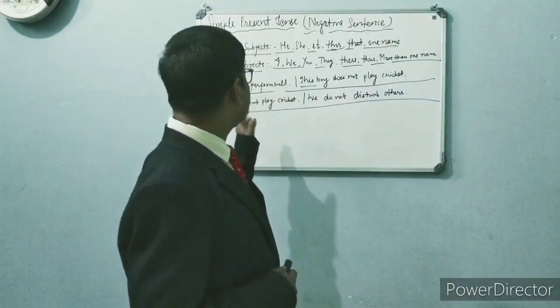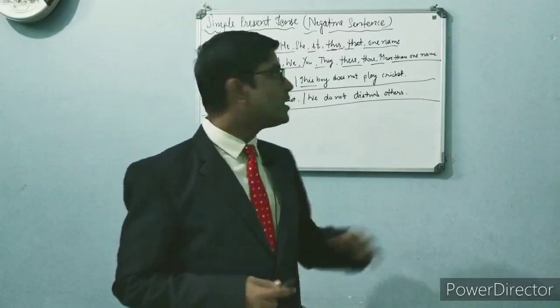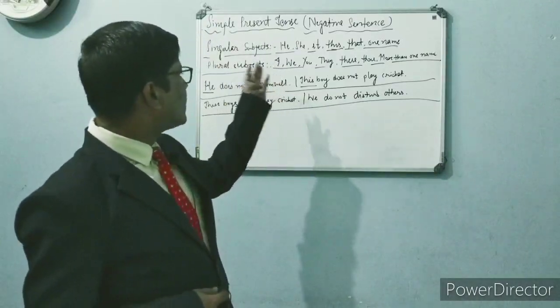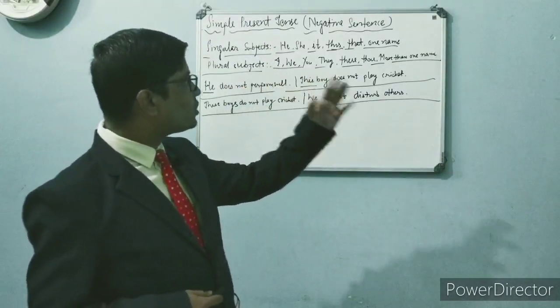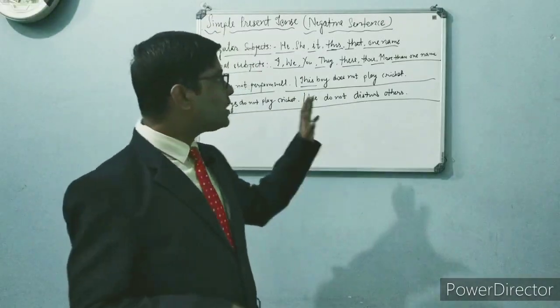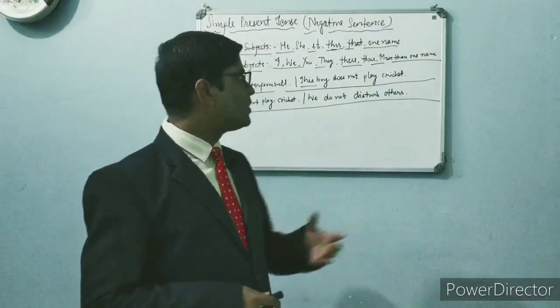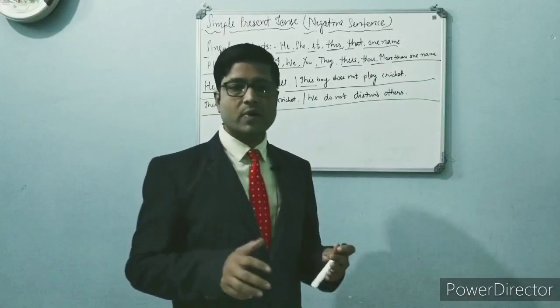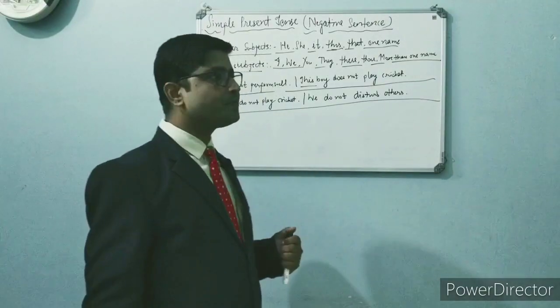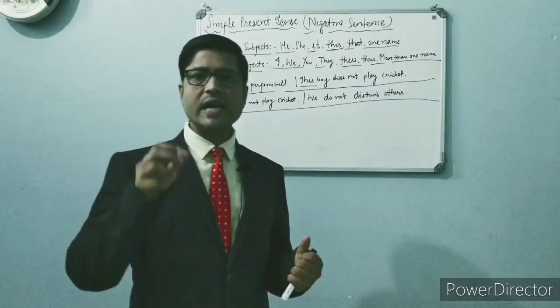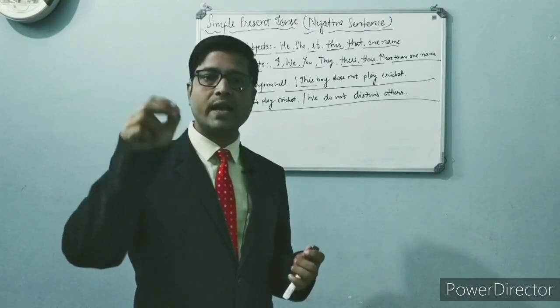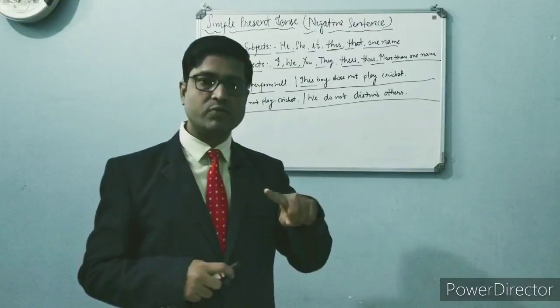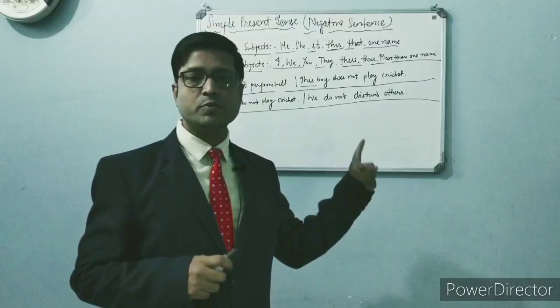And the plural subjects that I told: I, we, you, they, these, those, and more than one name. I have not given examples of more than one name, so I am giving one now. जैसे आप ये समझ सकते हैं कि राम and श्याम. Ram and Syam do not tell a lie. So Ram and Syam means more than one subject, and more than one subject becomes plural.